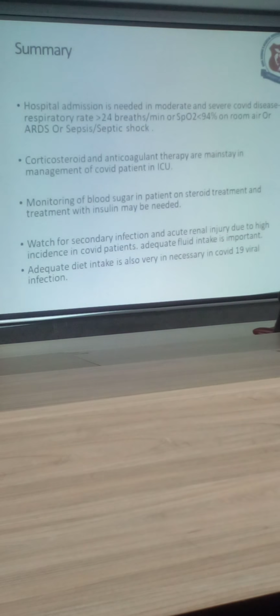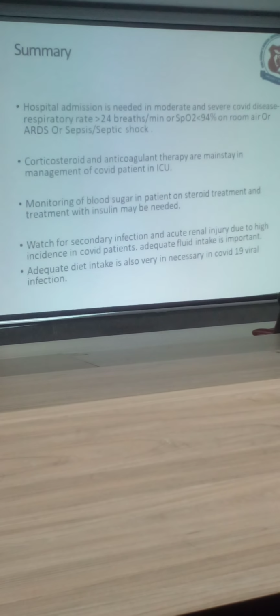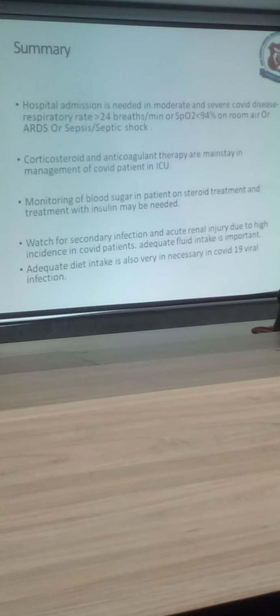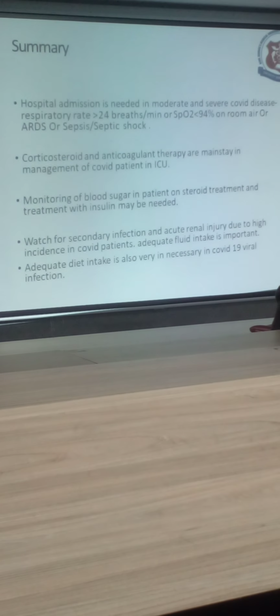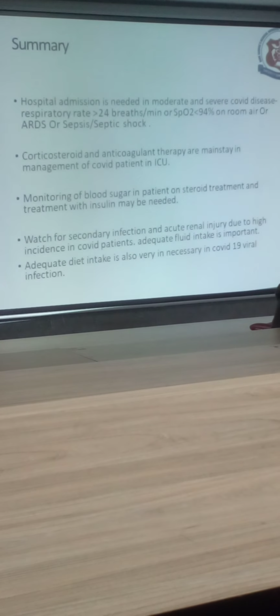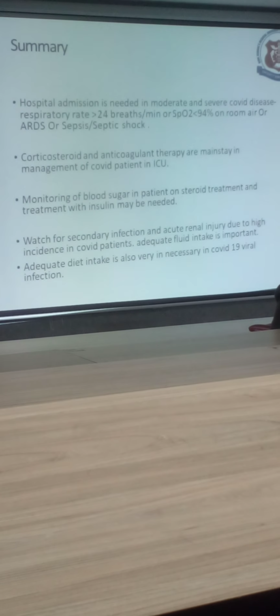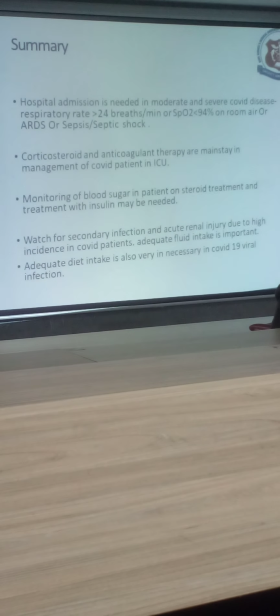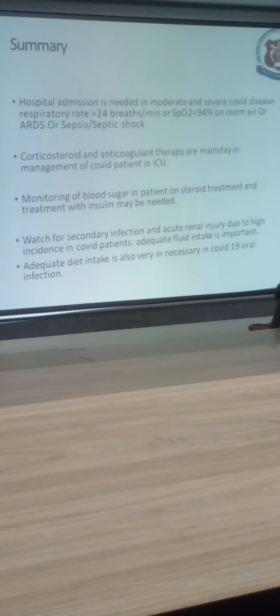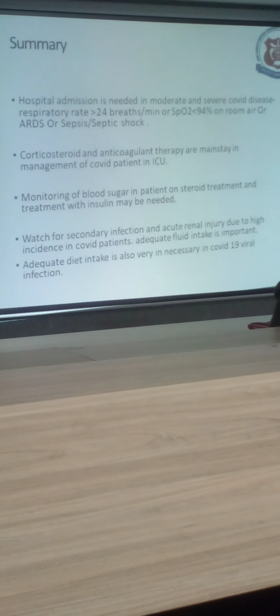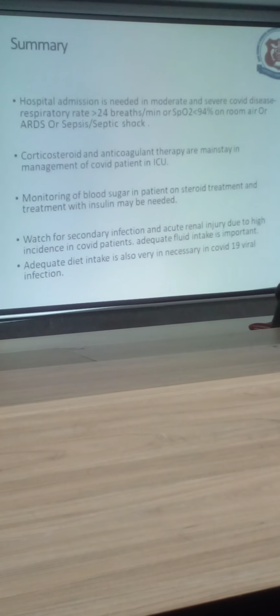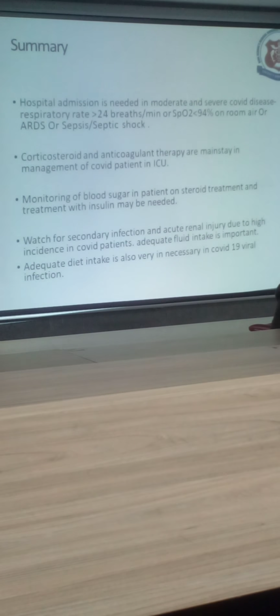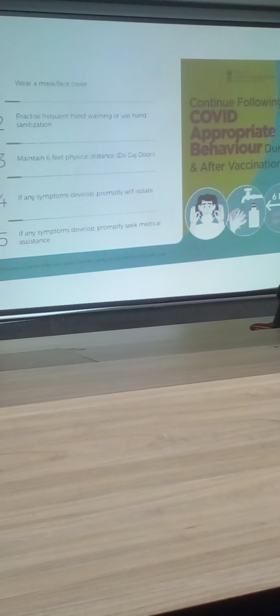In summary, hospitalization is required in moderate and severe COVID disease patients, and corticosteroid and anticoagulant therapy are the mainstay in the management of COVID-19 patients in ICU. Monitor blood sugar in patients on steroid treatment, watch for secondary infections and acute renal injury, and ensure adequate diet in COVID-19 patients.